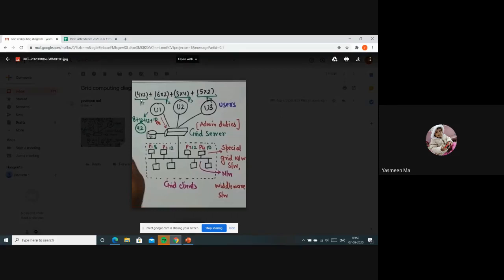First, desktop computing takes 4 into 2 in the first step: 4 into 2 is 8. In the second step, it resolves 6 into 2. In the third step, it resolves 3 into 4. In the fourth step, it resolves 5 into 2. After that, in the fifth step, it adds, and in the seventh step, it gives the final result. So this calculation in normal desktop computing is completed in 7 steps.